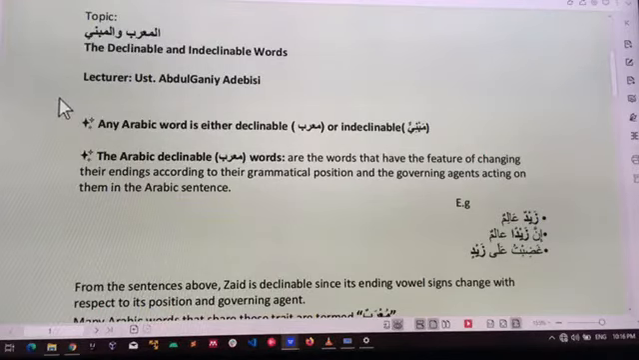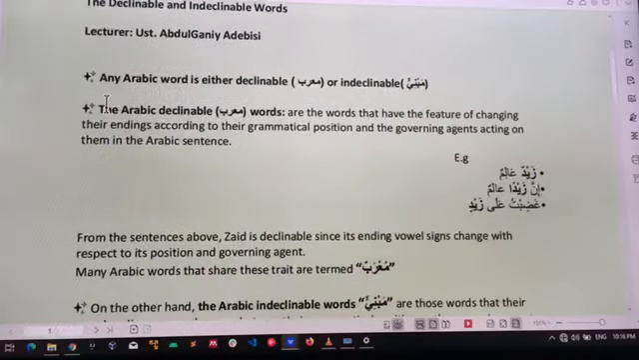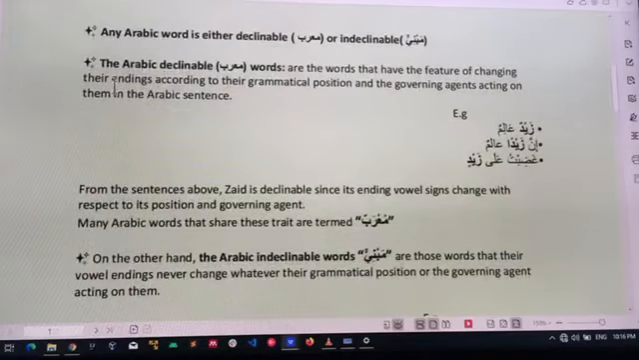Now, the first thing they want us to note is that every Arabic word, any Arabic word you see, either ismu, fi'l or harf, is either declinable, it is mu'rab, or indeclinable, it is mabniyu. So that's the first point. The second is the definition of mu'rab.